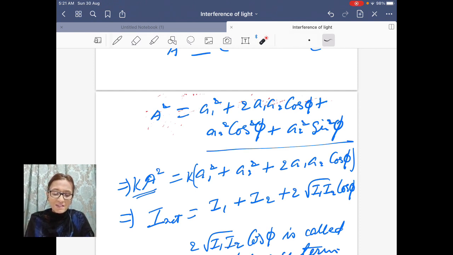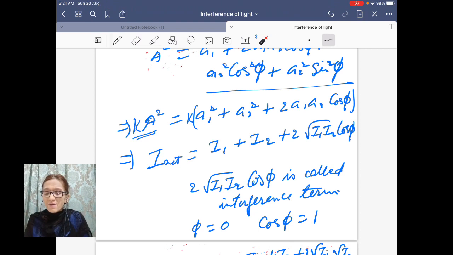So in place of this, you can write net intensity due to the superposition of two waves, two disturbances, is equal to I1 plus I2 plus 2 into root under I1 I2 cos phi, because it is not square, so you will have to take root. And this term, 2 root under I1 I2 cos phi, is taken as the interference term.